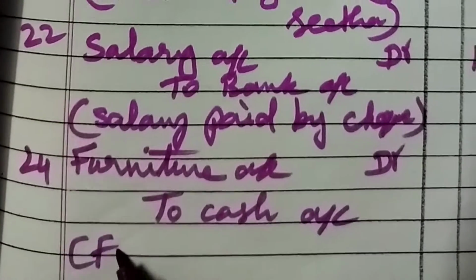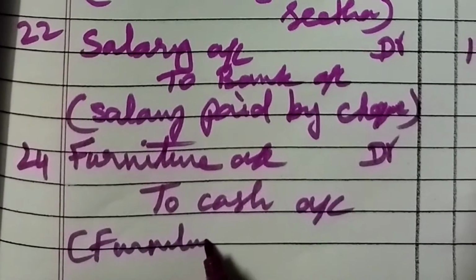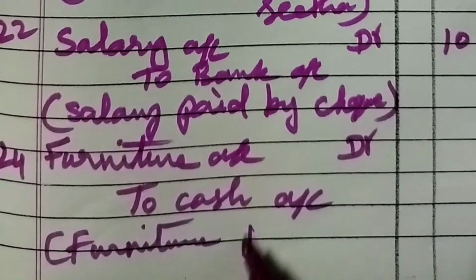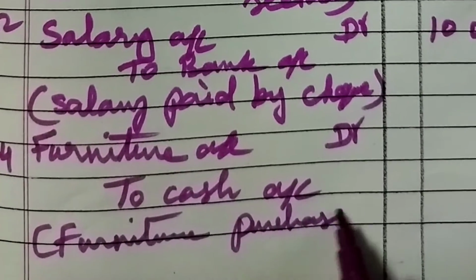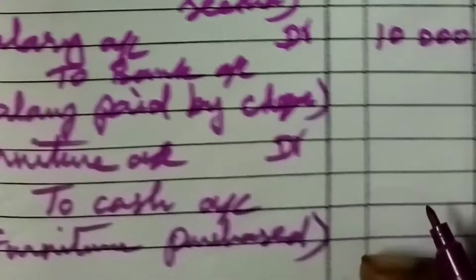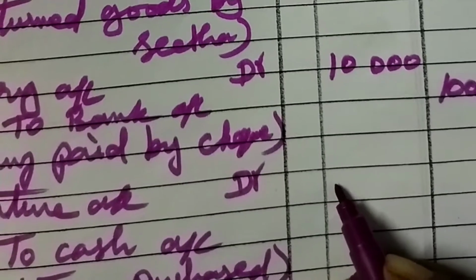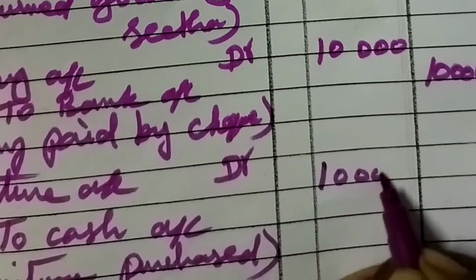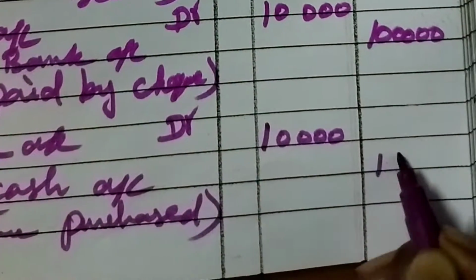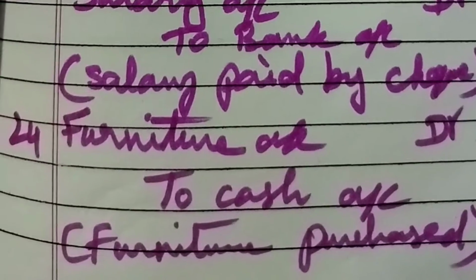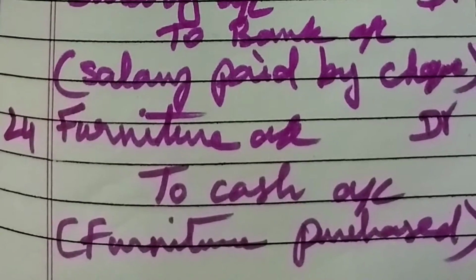Furniture purchased. Okay, what is the amount? 10,000. So under the debit 10,000, under the credit also 10,000. Okay, now we can go to the next transaction.